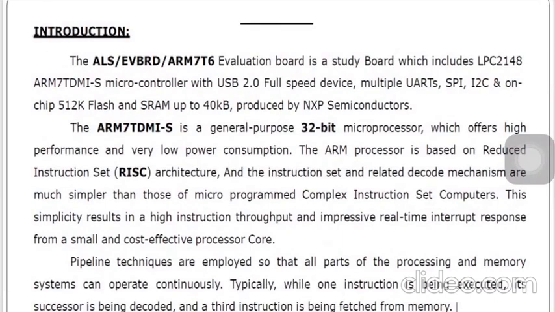So basically this is the evaluation board we will be having from ALS, which has our microcontroller LPC2148, an ARM7 based microcontroller.